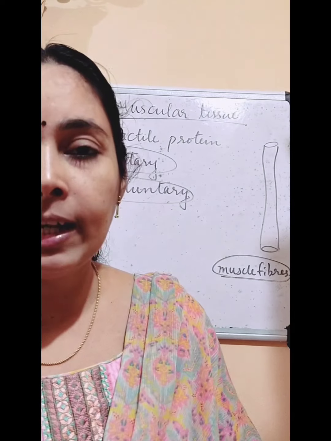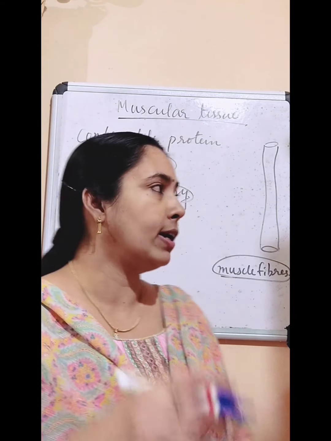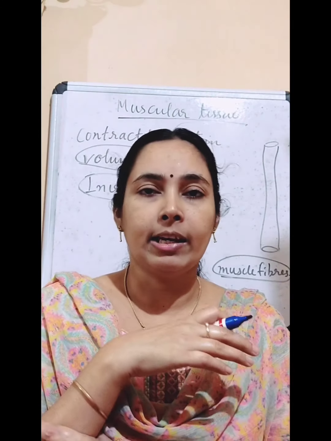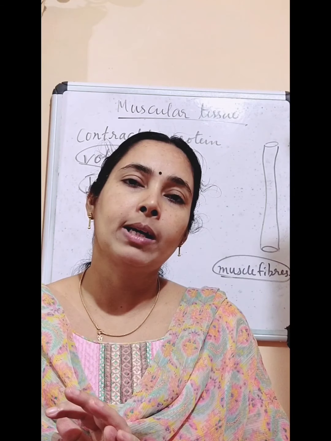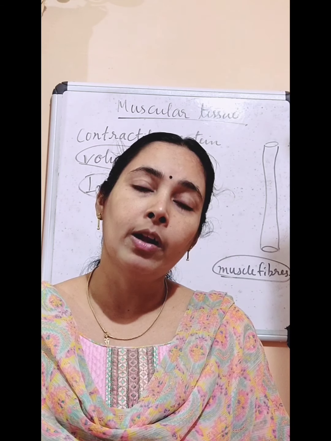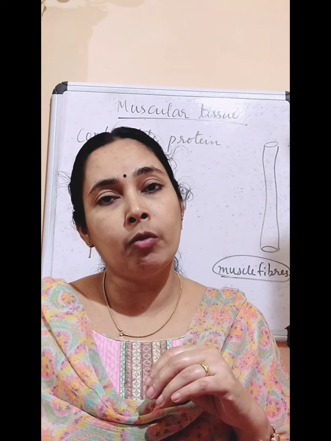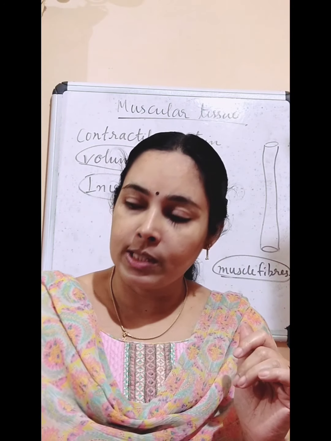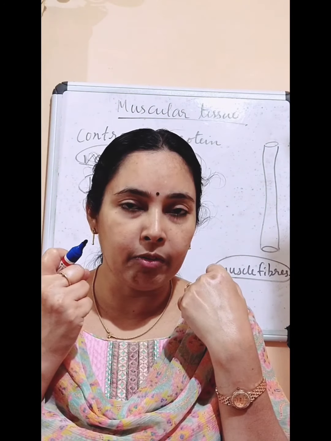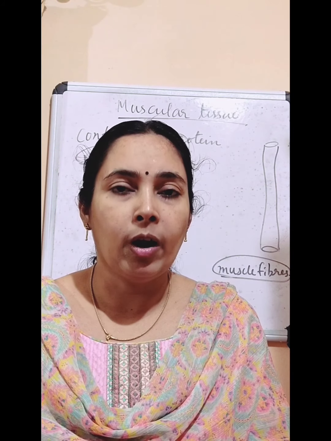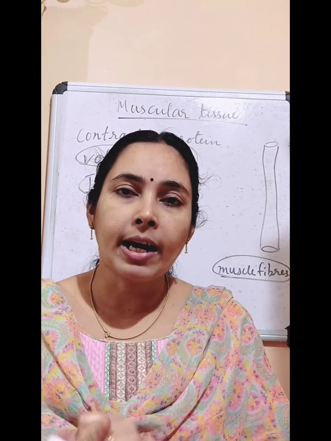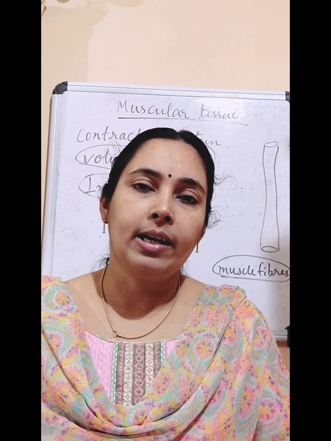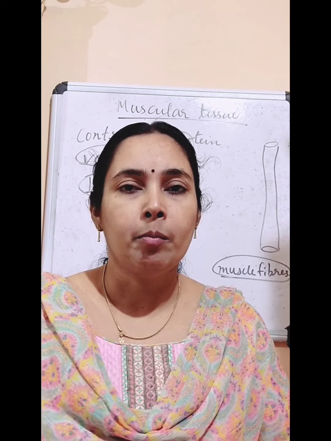Okay, so there are three types of muscles in our body, and the first one is the muscles that are present in our hand and leg. We can look at those muscles. So what about the muscles present in our hand and leg, neck and all? Is it voluntary muscle or involuntary muscle? That is voluntary muscle, because it is under our control. Whenever we want, we can move these parts. Whenever we want, we can stop the movement also. So we can say muscles in our hand, neck and leg are voluntary muscles.